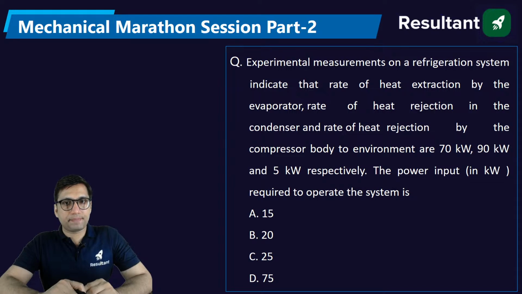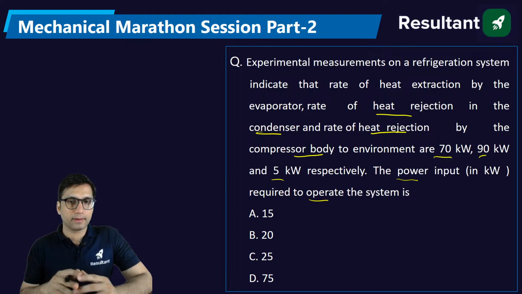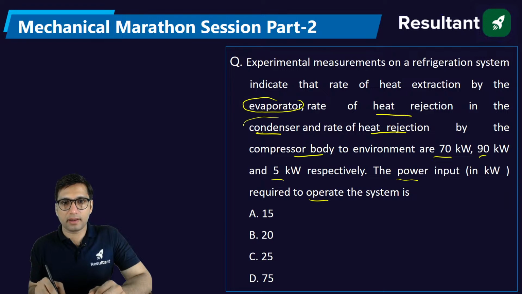Next, experimental measurements on a refrigeration system indicate that the rate of heat extraction by the evaporator, rate of heat rejection in the condenser, and rate of heat rejection by the compressor body to the environment are given. The power input to operate the system is. So in this question, what components are given? Evaporator, condenser, and compressor.